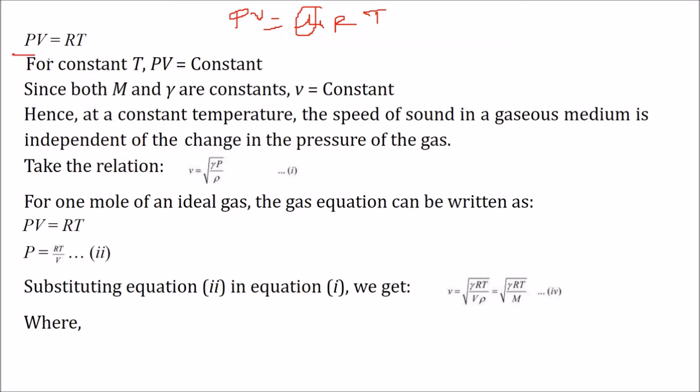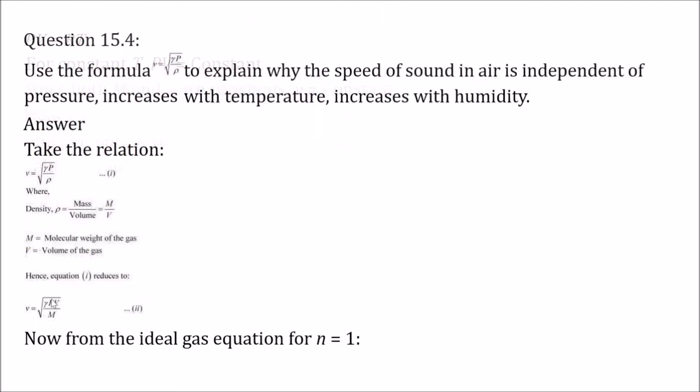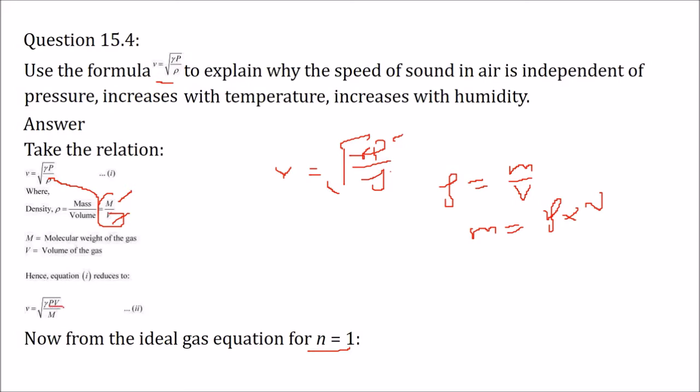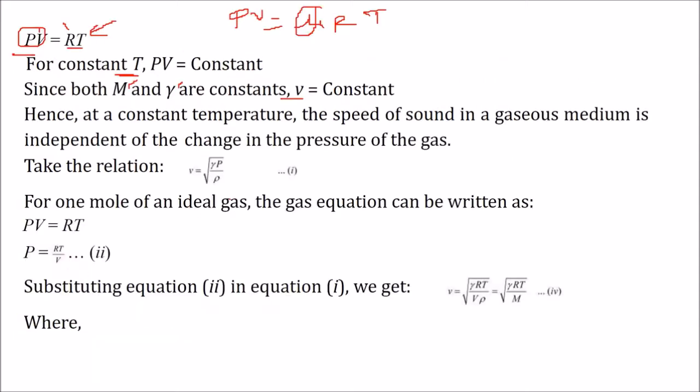So eventually this PV is constant if the temperature is constant, because on the right hand side R is the universal gas constant and T we are taking as constant. So PV will be constant. Both m and gamma are constant. We know that these values are always constant. So velocity will be what? If PV is constant at constant temperature, and gamma and m are also constant, then this velocity becomes a constant value. So at constant temperature, the speed of sound in a gaseous medium is independent of the change in pressure.